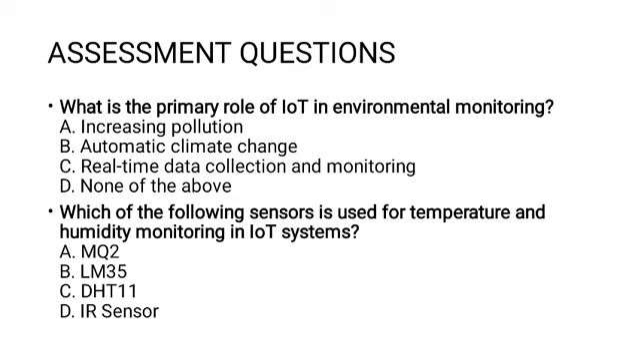Assessment question. What is the primary role of IoT in environmental monitoring? Real-time data collection and monitoring. Which sensor is used for temperature and humidity measurement in an IoT system? Humidity sensors are used to measure the moisture content present in the soil. The last one is the DHT sensor, and the DHT will present the moisture.